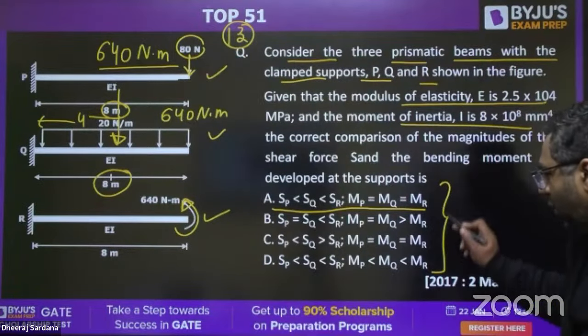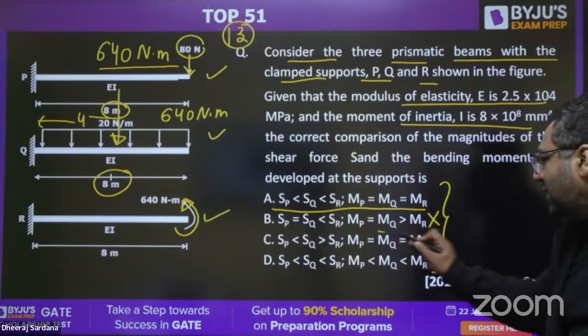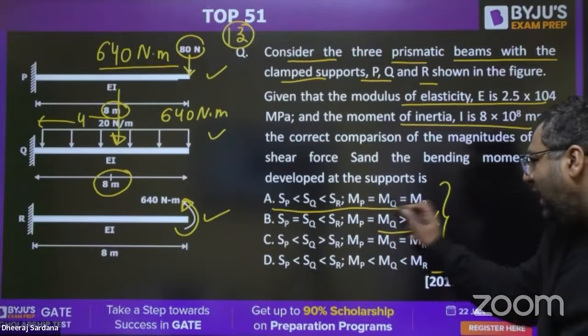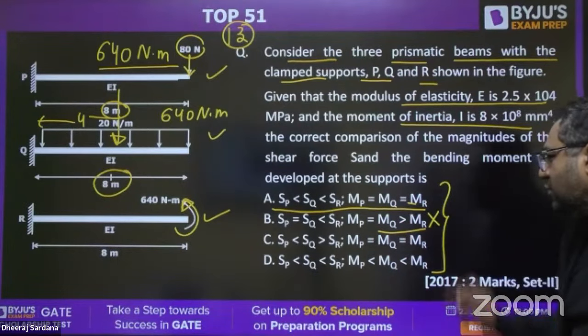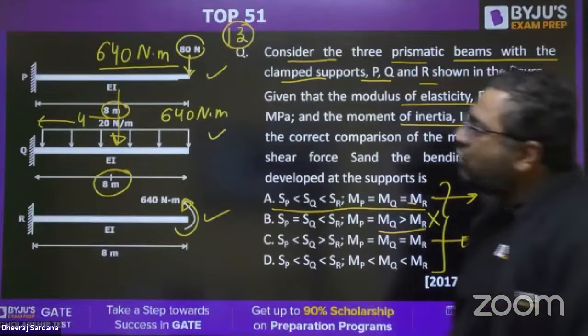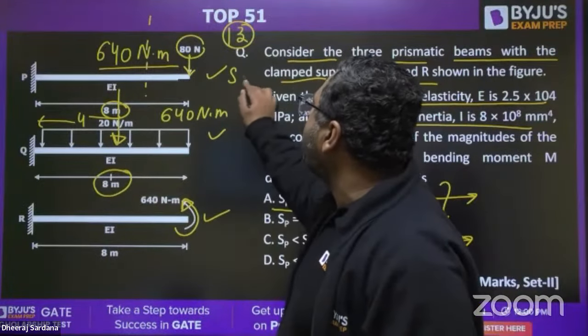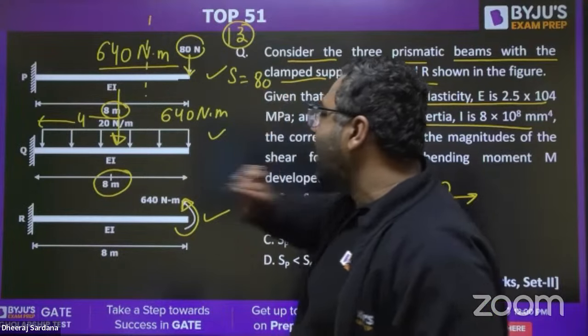So my dear, in all the options, B cannot be correct. Why? Because here they are not equal. In A and C, all the bending moments are equal. So either A will be our answer or C will be our answer. Now we need to see the shear force. Here, if you take a section, shear force will come out to be 80, magnitude I am writing.